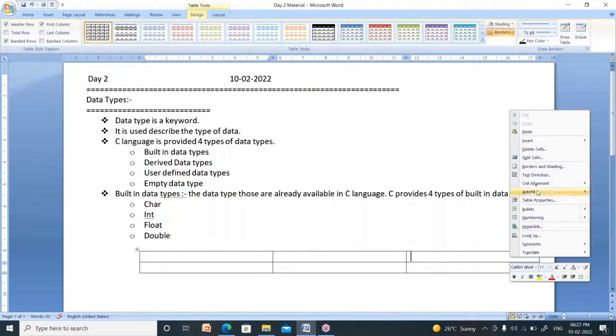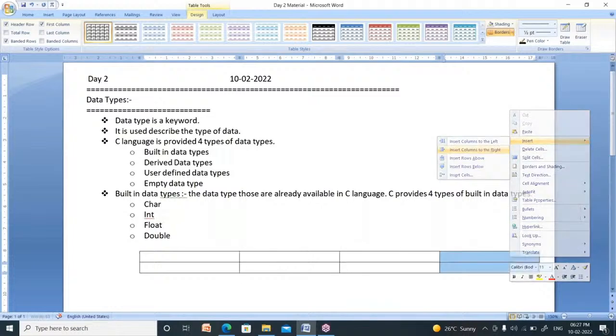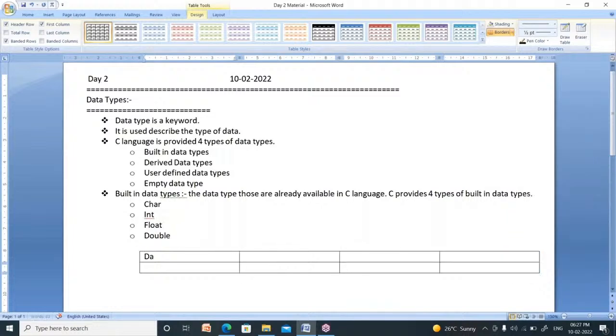Now, insert a column at the right. See, what is the data type? So for every data type it has its own size. Now, what is the size of data type in a 32-bit operating system, and what is the size of data type in a 64-bit operating system?